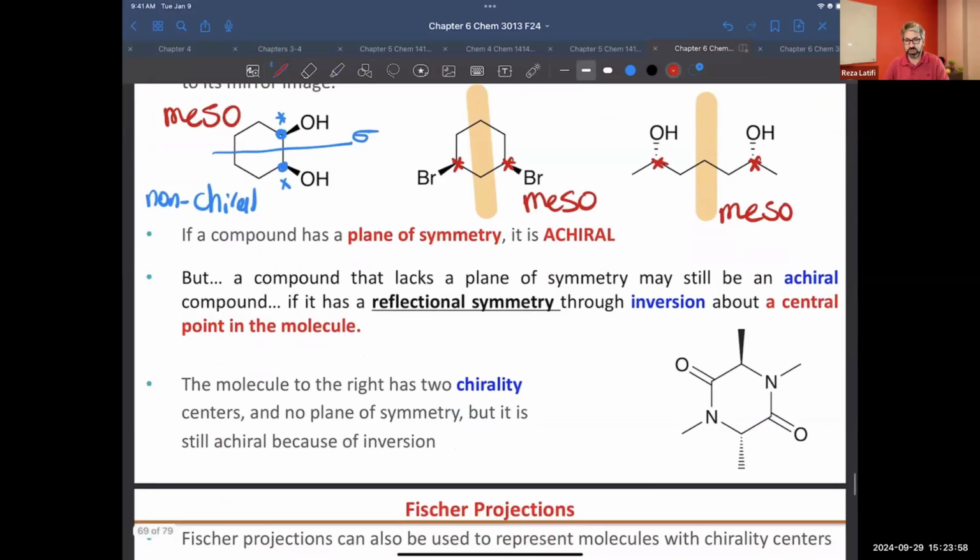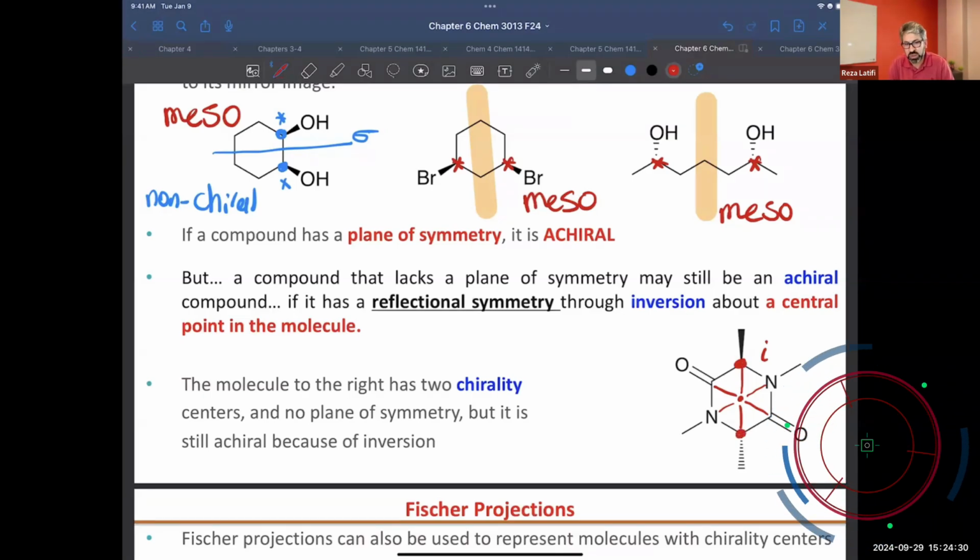And if you have an inversion center, what will happen? Okay, the inversion center is here. The inversion center turns nitrogen to nitrogen, dimethyl to dimethyl, oxygen to oxygen, or carbon to carbon. And the inversion center also will make the molecule not active. So the inversion center here made the molecule not active, even though you do have chiral centers there. I see a chiral center here and another chiral center there, but still the molecule is not active because of the inversion center.